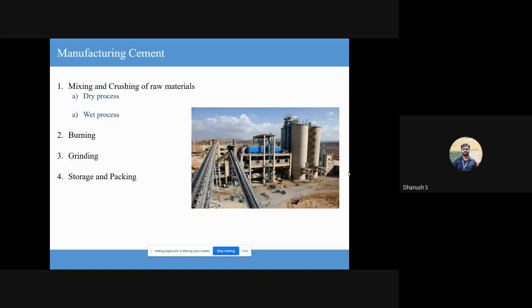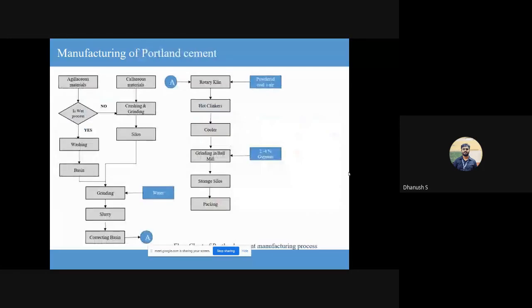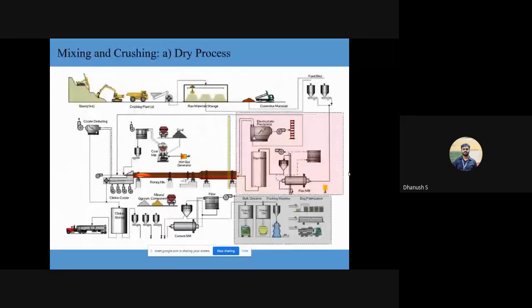As in the initial water spraying that was done, it was just to prevent the dust from flying around. You did not really make a slurry or paste and then grind it. The entire grinding process and the powdering process happened entirely in a dry manner. Okay. So that was actually a dry process. So what I'll do is I'll explain wet and dry process with the help of a schematic figure. I'll finish this and I'll come back to this flowchart later.